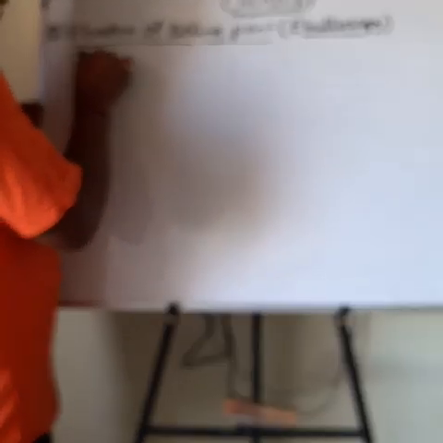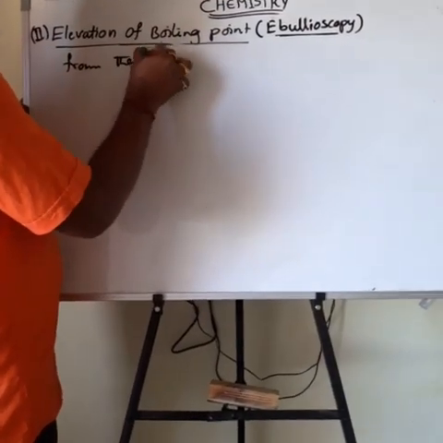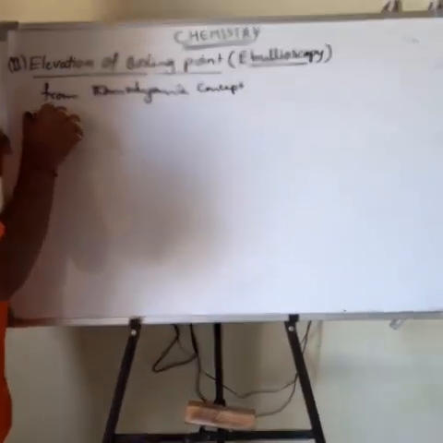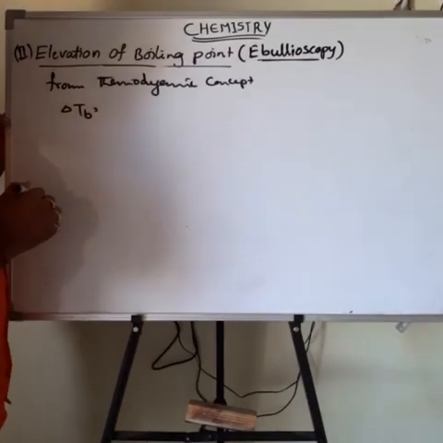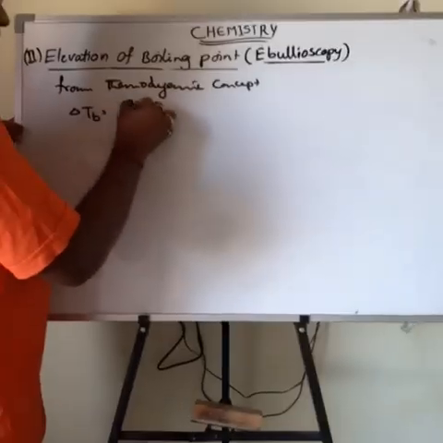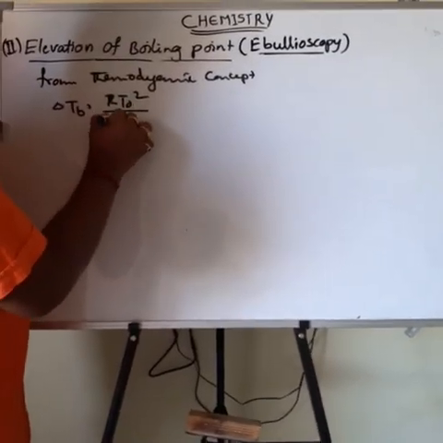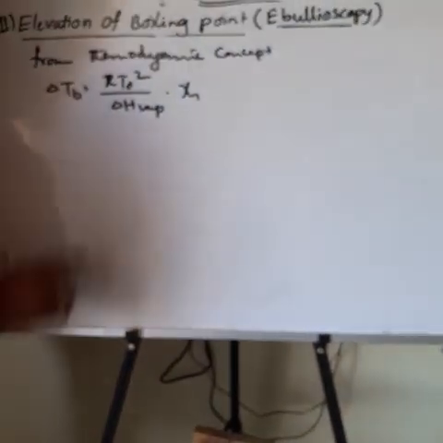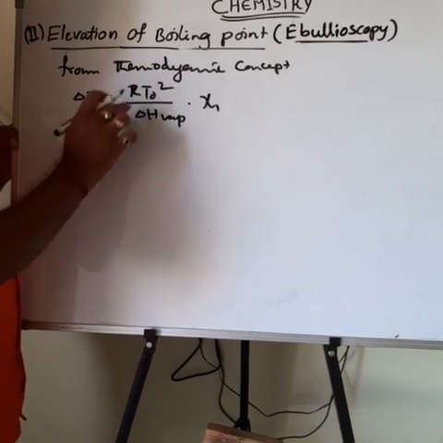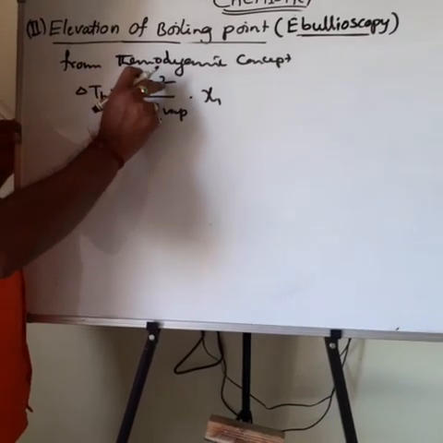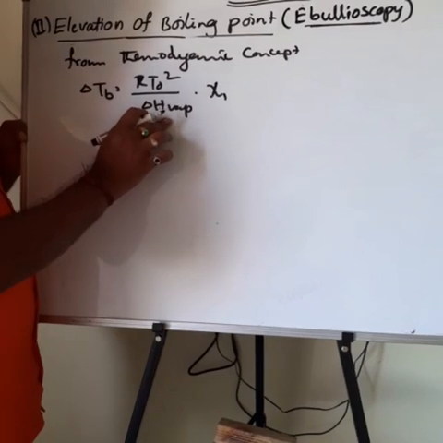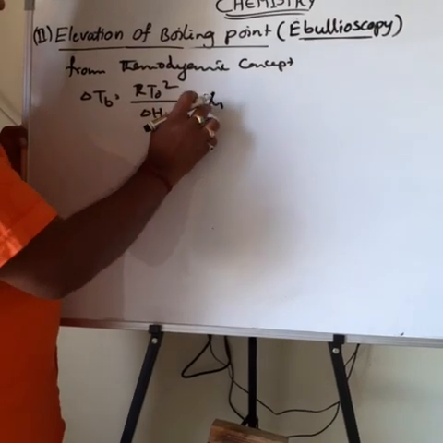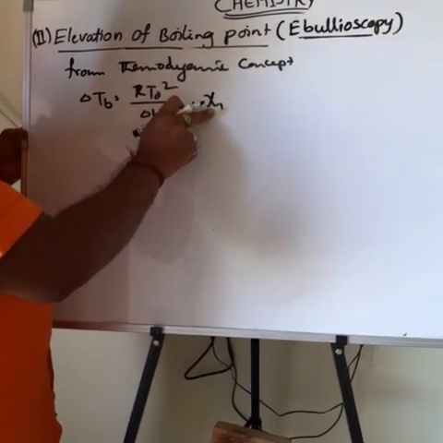Next, from the thermodynamic concept, the elevation of boiling point ΔTb is equal to R T₀² divided by ΔH vaporization, into the mole fraction of the solute. R means the real gas constant, T₀ means the boiling point of the pure liquid, that is T₀ squared. ΔH means the enthalpy of vaporization, okay, so the molar enthalpy of vaporization. This is the mole fraction of solute.